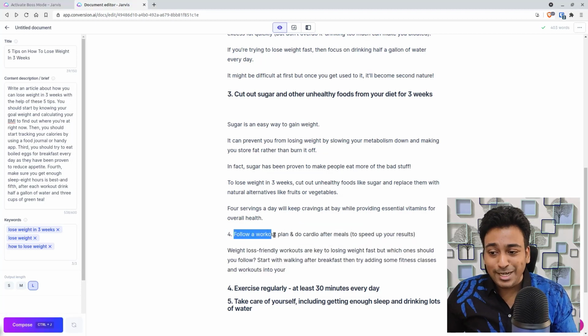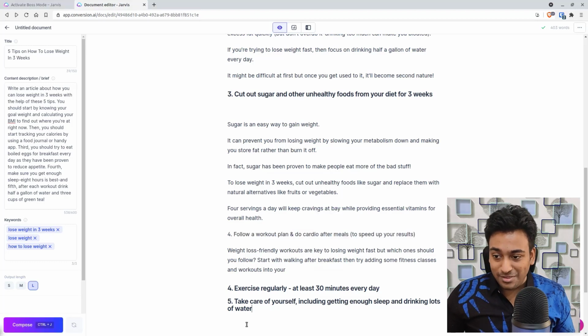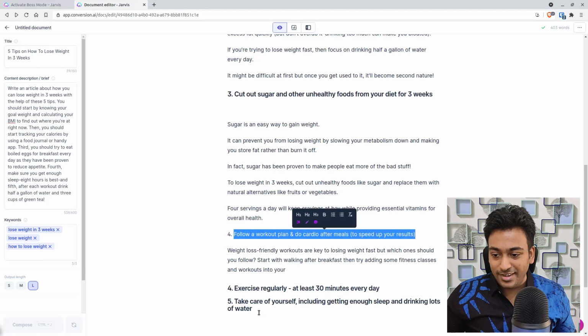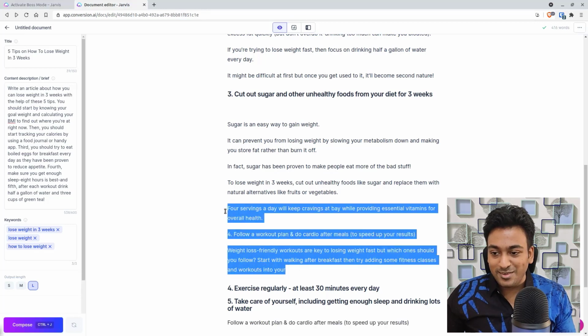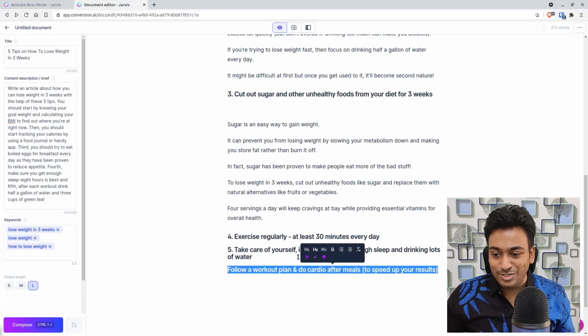For example, I can ideally make another section with this like 6. This is actually a good follow workout plan, so I can just make it like 6, not here. I can make this as a separate subheading, and I can keep that also as a good example. In this case, I can make this as H2.